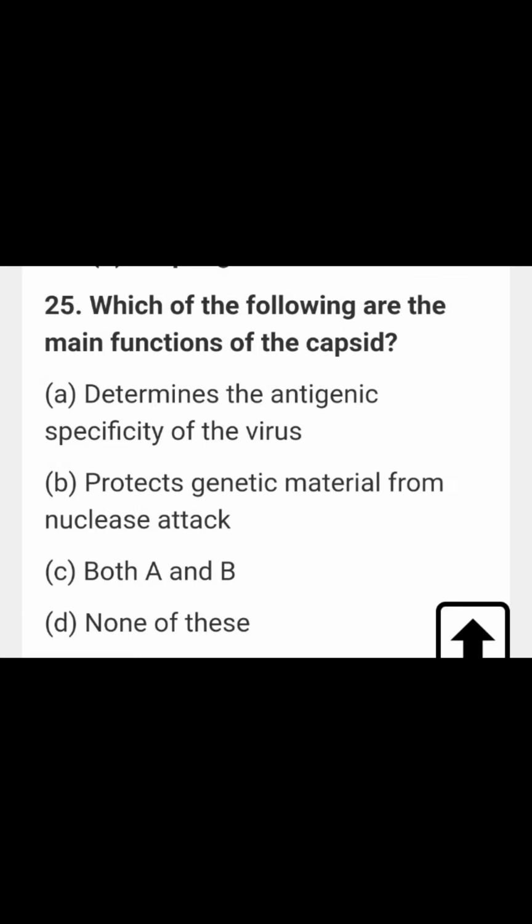And which of the following are the main functions of the capsid? Here there are two points. It determines the antigenic specificity and it protects the genetic material. Both answers are right, so you have to choose both A and B.